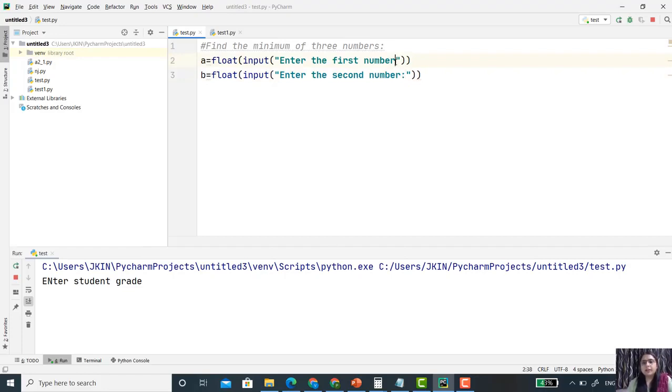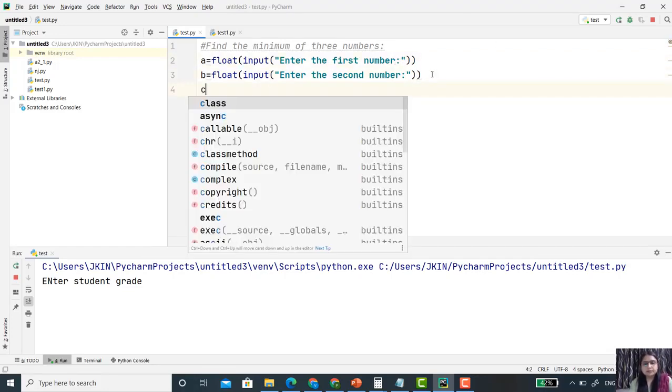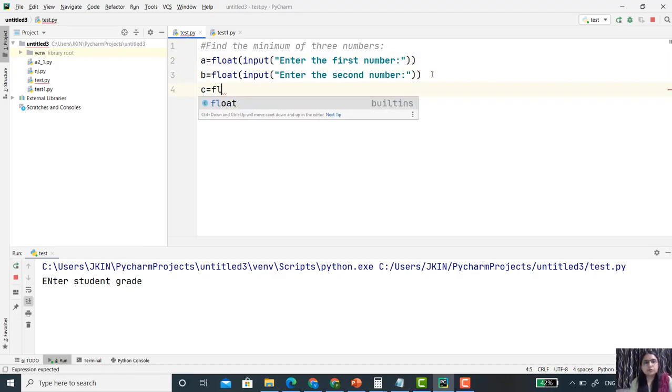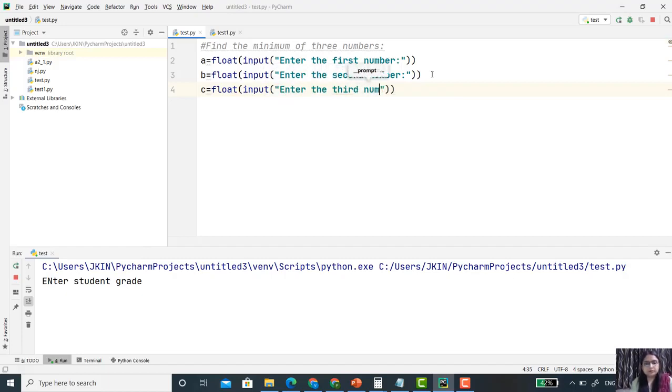Then another variable c equal to float, input, "enter the third number".